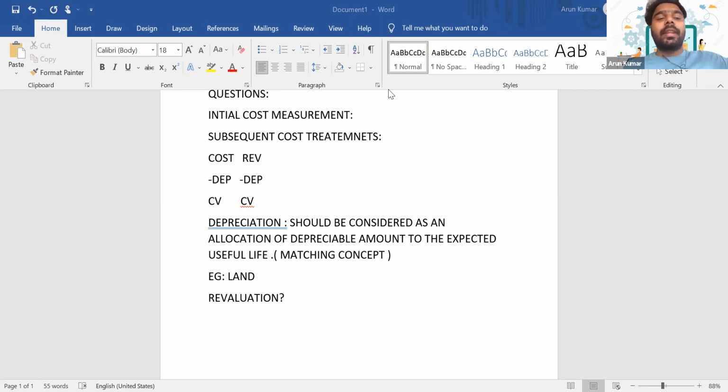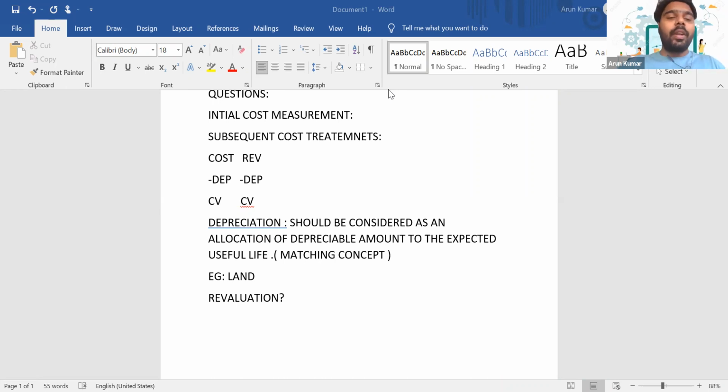So if you are showing this building at the cost model, this value does not represent the real value of that asset, or the fair value of that asset. In that situation, if you're following the revaluation model, we'll make sure that there won't be any material difference between the carrying amount of that asset and the fair value of that asset in the market. So that's the reason we are following the revaluation model.